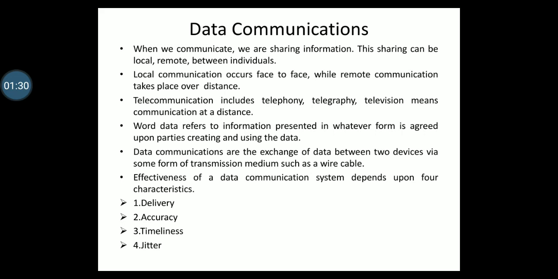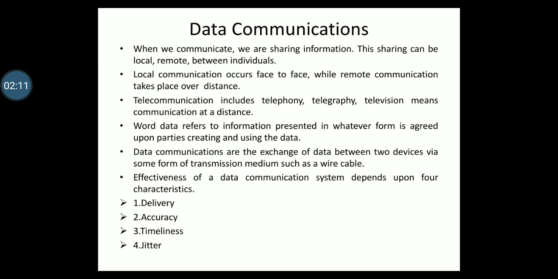If data communication has to occur, the communicating devices must be part of a communication system made up of a combination of hardware, which is physical equipment, and software, which is programs. The effectiveness of a data communication system depends upon four fundamental characteristics: one is delivery, second is accuracy, third is timeliness, fourth is jitter. We'll see all these four fundamental characteristics.